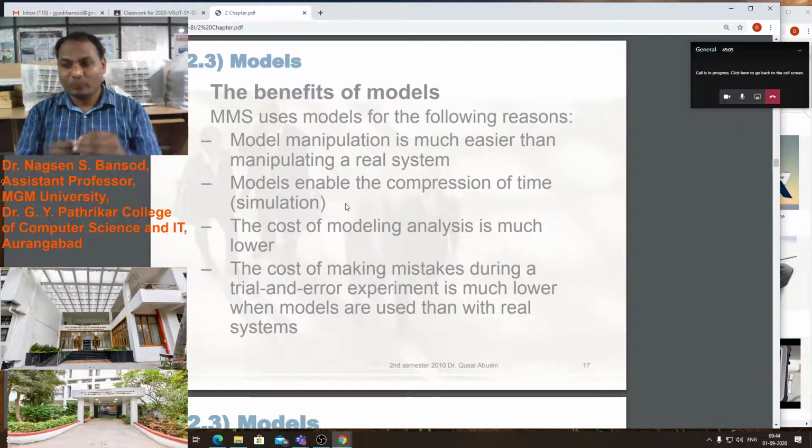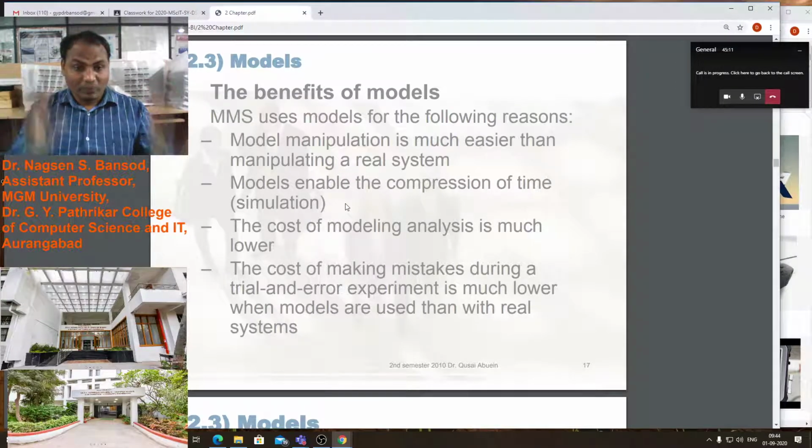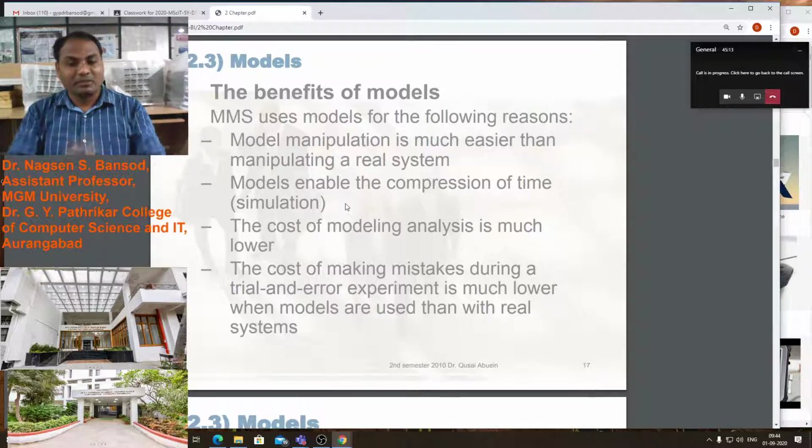Suppose we want to modify a particular real product, that is difficult. So before making any change to the product, we change the model. We have to show the look of a product before its development with the help of a model.